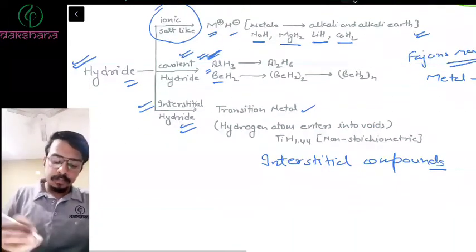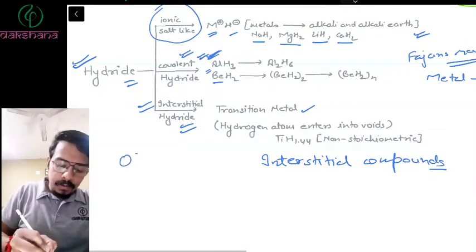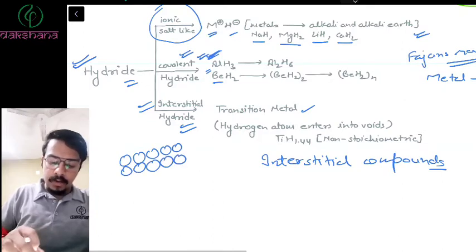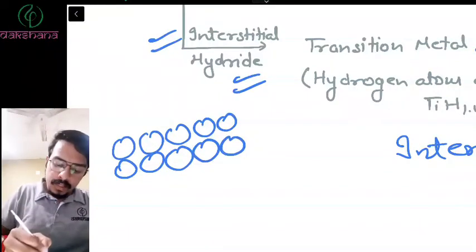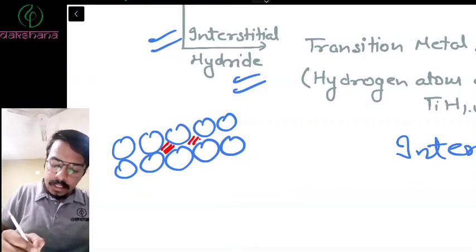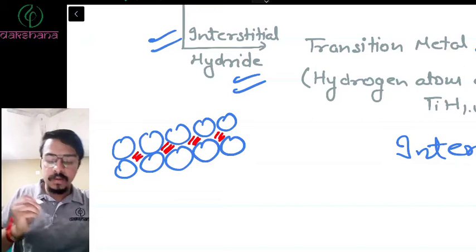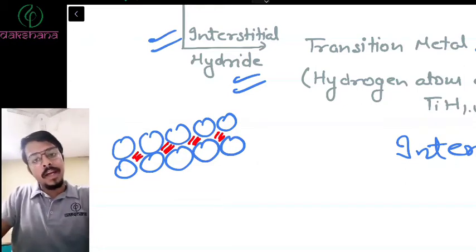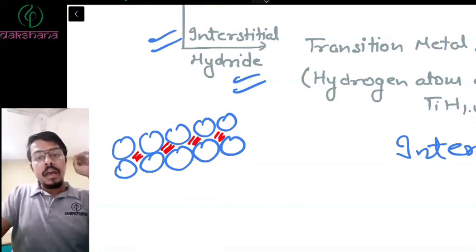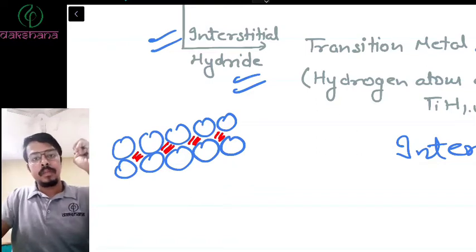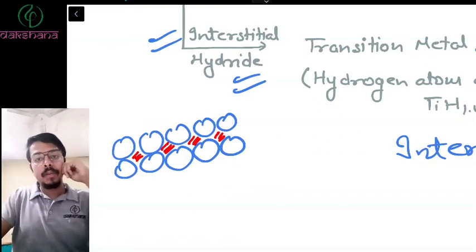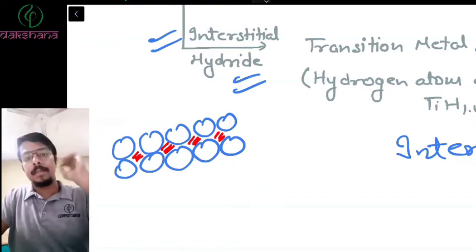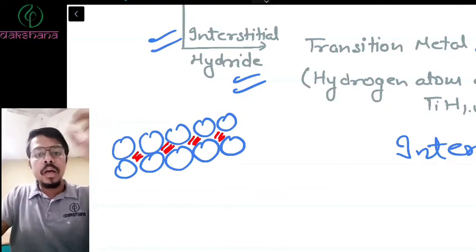What I'm trying to say here is, if a non-metal sits in the voids created by the metals. For example, if you see, this is a metal, right? There are voids in between them. If in these voids or gaps a non-metal sits, is that non-metal reacting with the compound? No, it is just sitting there, similar to a cotton being dipped in water.